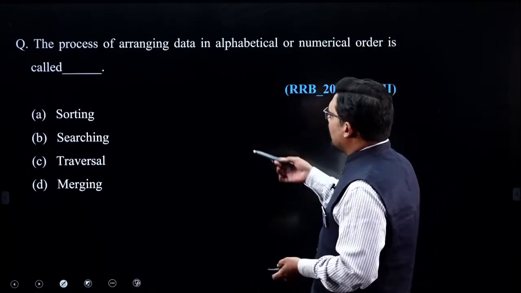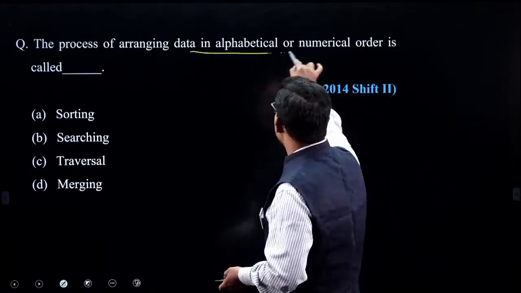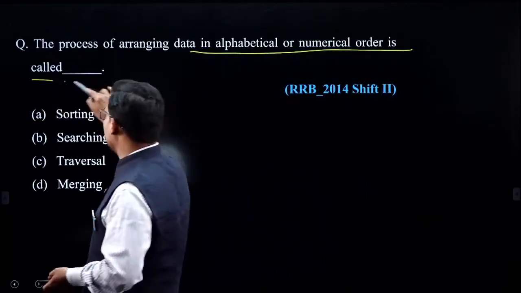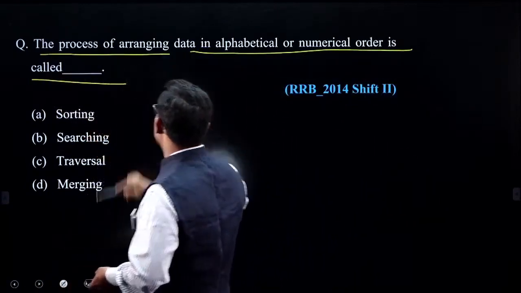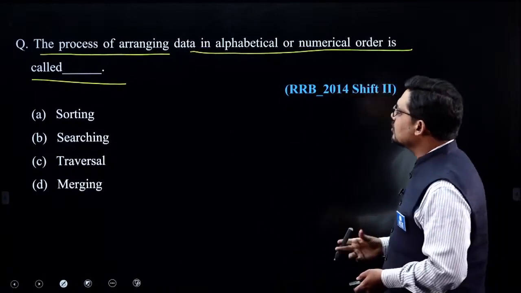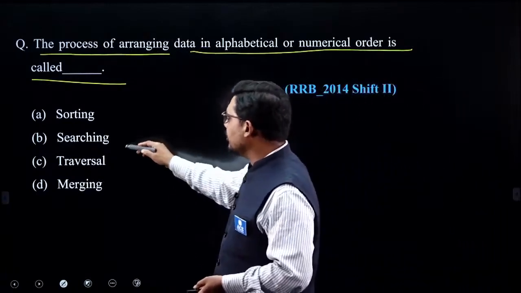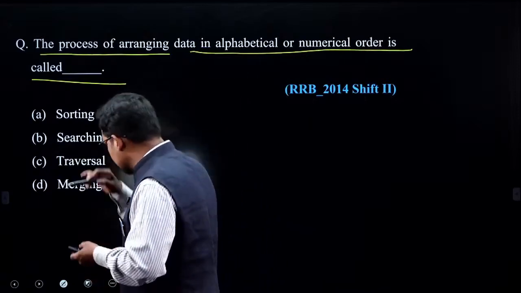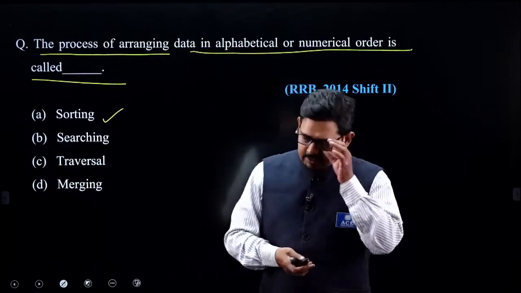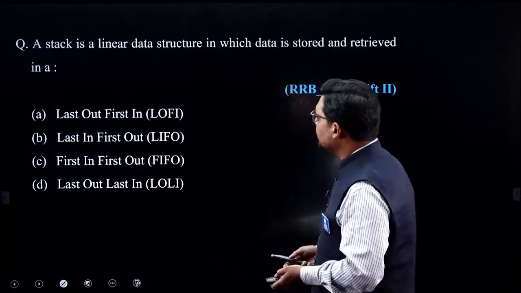Look at this particular part. The process of arranging data in alphabetical or numerical order is called... So now, this process where we arrange the elements in alphabetical order or numeric value, that process is called, here in this case, sorting, searching, traversal or merging. So the answer in this case is that the mechanism of ordering the elements is called sorting.